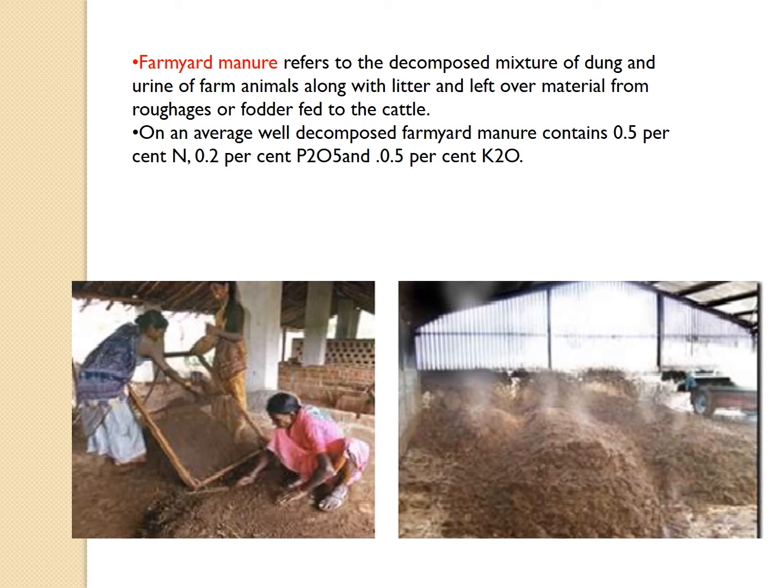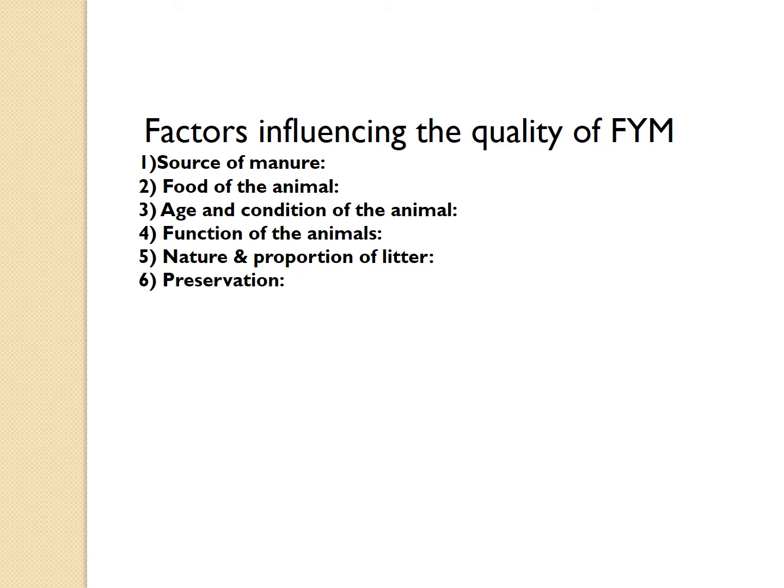Hello everyone. Today we will start with the definition of FYM and its methods. FYM refers to the decomposed mixture of dung and urine of farm animals along with the litter and leftover material from the roughage or the fodder fed to the cattle. It contains 0.5% nitrogen, 0.2% phosphorus and 0.5% potash.